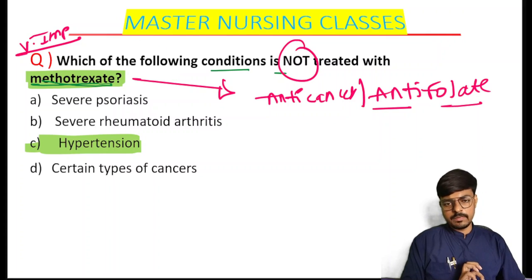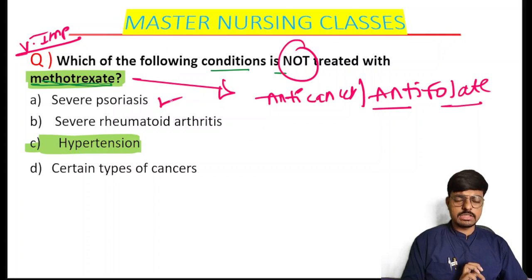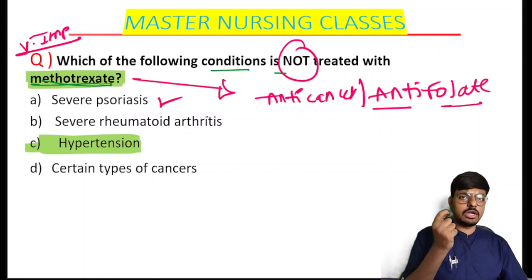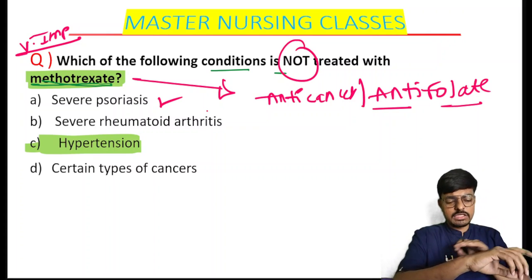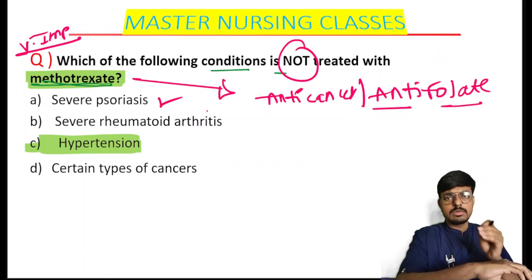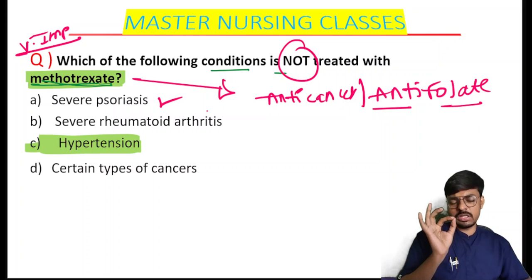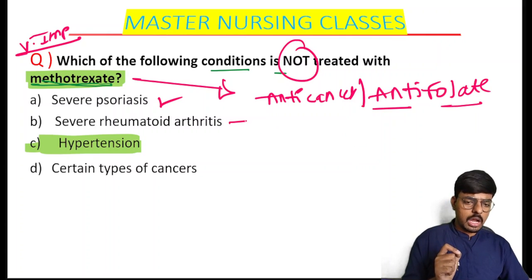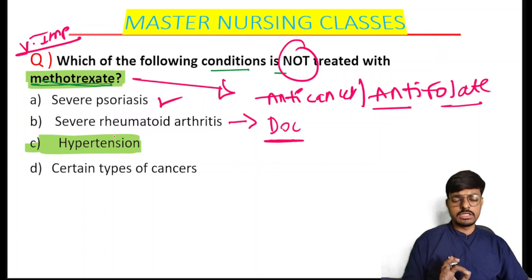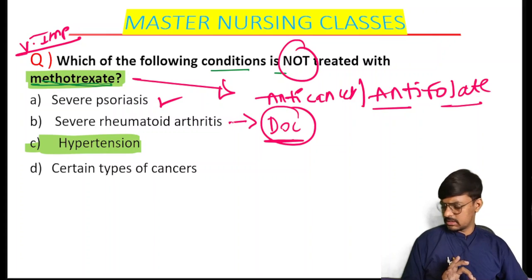Methotrexate can be used for the treatment of psoriasis. Psoriasis is an autoimmune skin condition where silver-like plaques come on our skin, and peeling of these plaques continues. We can use methotrexate for psoriasis. For severe rheumatoid arthritis, the drug of choice is methotrexate. Is that clear?